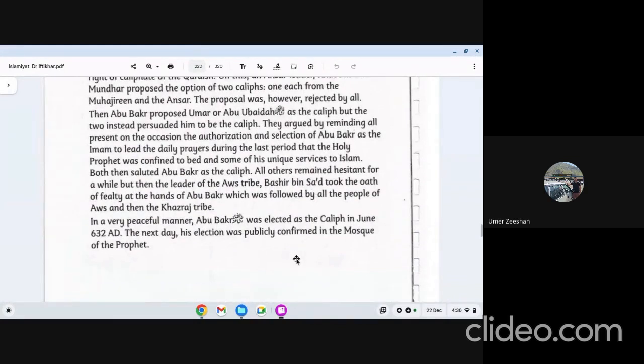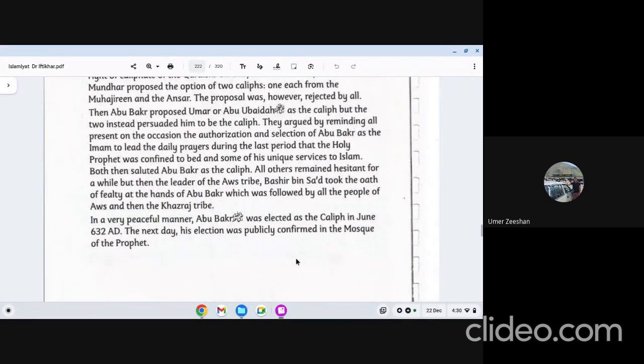What is missing in this book is the speech of Hazrat Abu Bakr. You need to write the speech of Hazrat Abu Bakr when he got appointed as a new caliph. So speech of Hazrat Abu Bakr's part, don't write a complete big speech. 5-6 lines is enough. What he said in simple words, theme ye tha. Follow me if I'm right and set me right if I'm wrong.